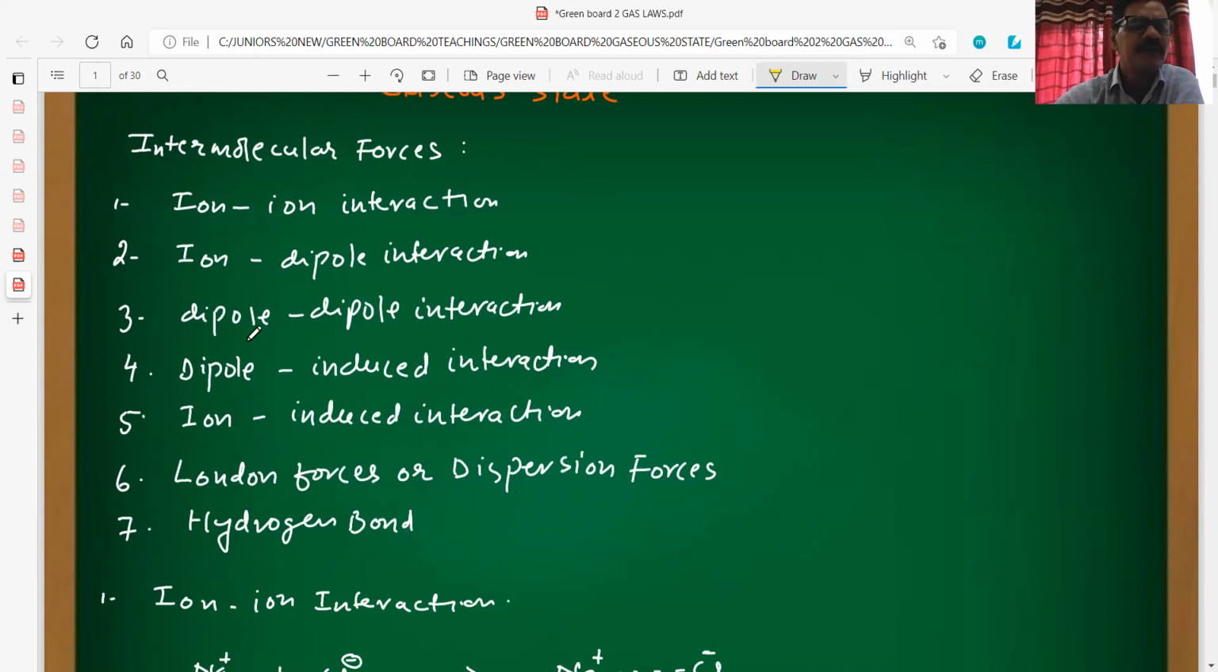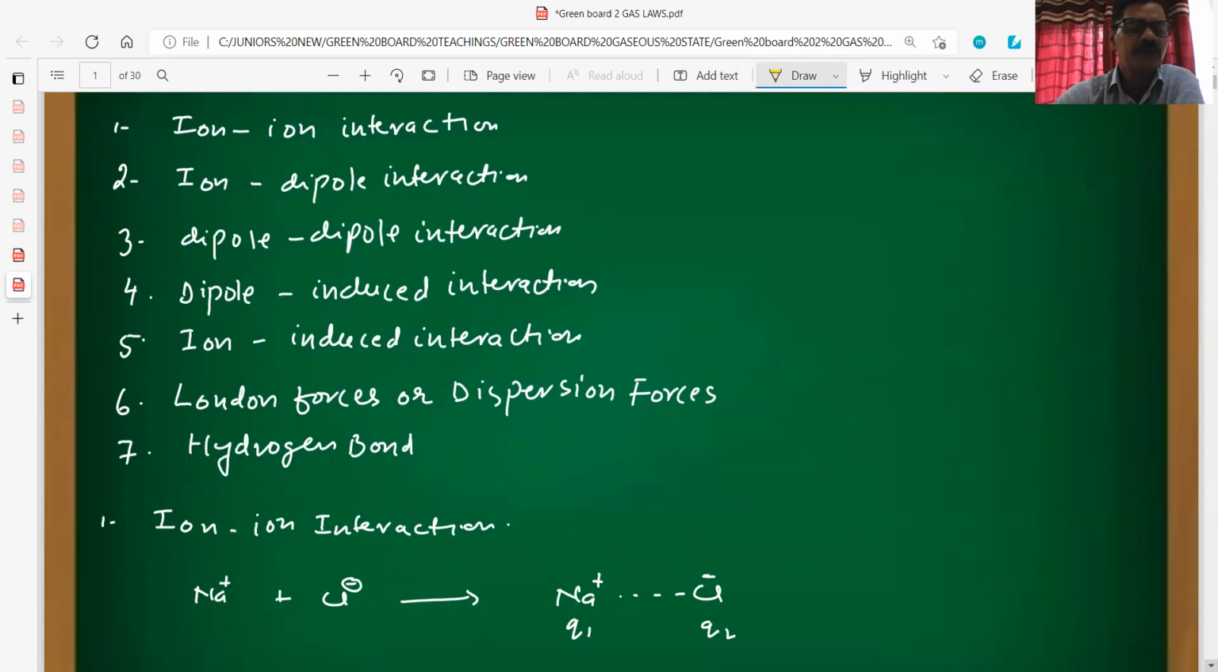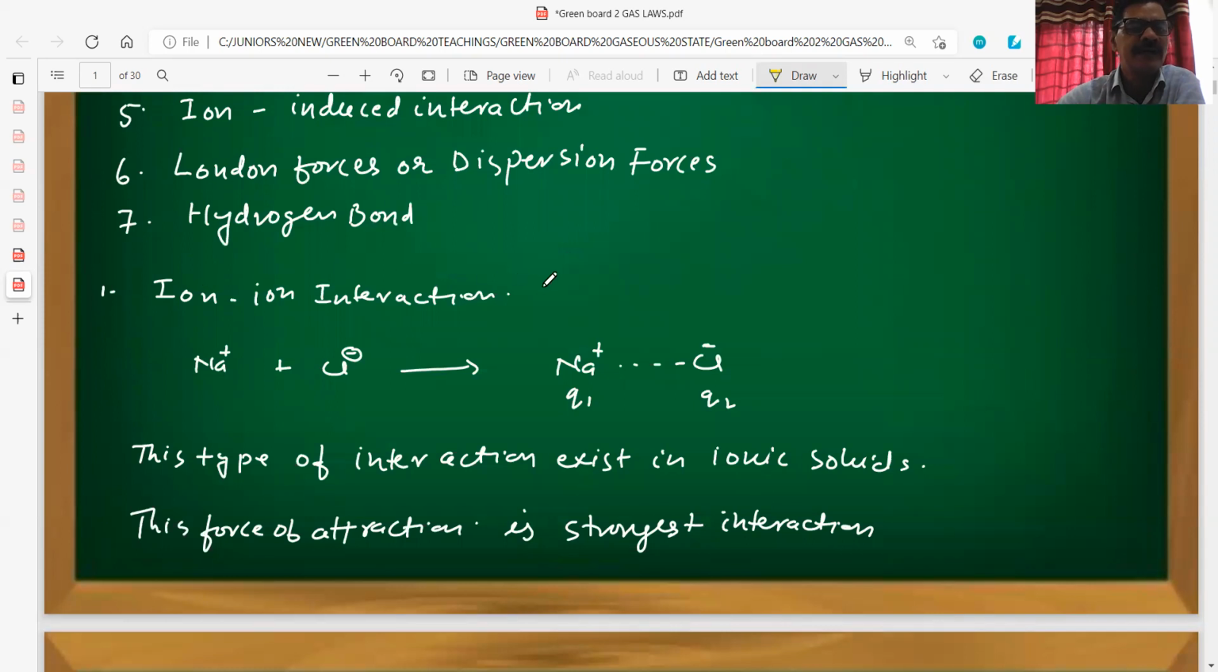I have already written all the things so that our time will be saved here. I will just explain simply and you can write down each and everything. First we are considering ion-ion interaction. Suppose this is the Na positive ion and this is the Cl minus ion. Na positive has charge Q1, Cl minus has charge Q2, that is one unit positive charge and one unit negative charge.